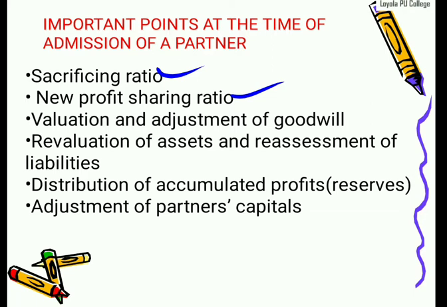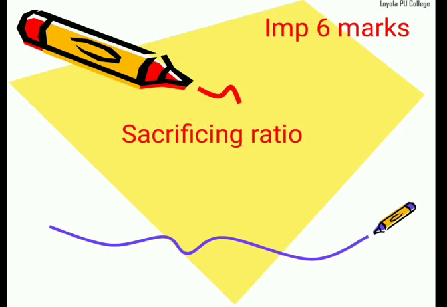In that we should prepare the revaluation account. Next one will be the partners' capital account and new balance sheet. For that we know the last three. Let me go. First one will be the sacrifice ratio. It's an important one, I already told you. This is a 6 marks question. Compulsorily it will be given as one problem: calculate the sacrifice ratio.